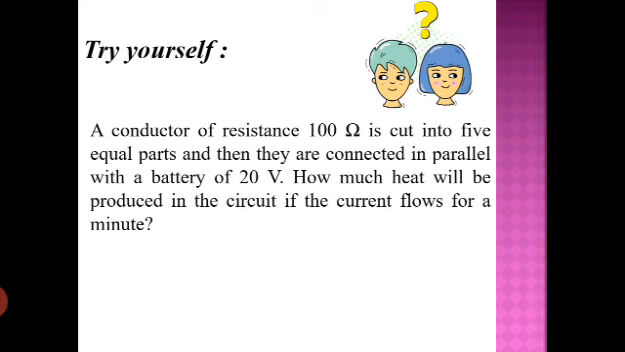A conductor of resistance 100 ohm is cut into 5 equal parts, and then they are connected in parallel with a battery of 20 volt. How much heat will be produced in the circuit if the current flows for a minute? I hope you can try. The simple concept is, one conductor is cut into 5 parts, and then they are connected with a battery of 20 volt, and then the circuit is switched on for 1 minute. So in 1 minute how much heat will be produced in the circuit? I hope you can try.